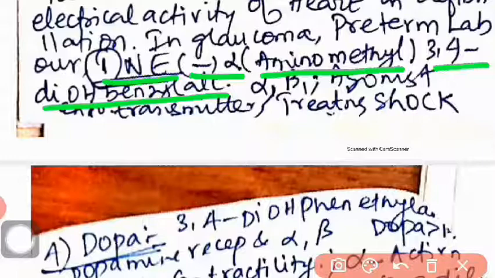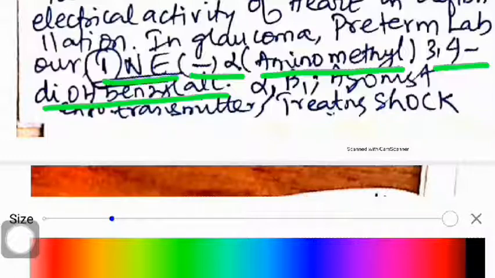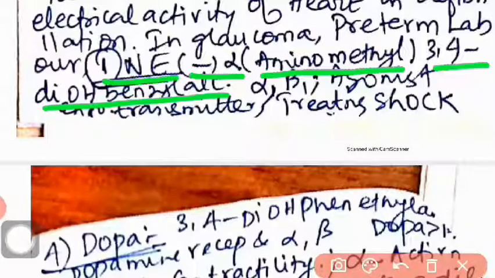Its uses, what we have to write is alpha beta agonists, and it is an endotransmitter, and it is useful in treating shock.